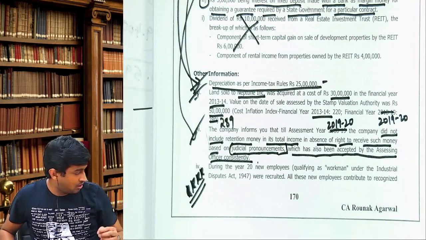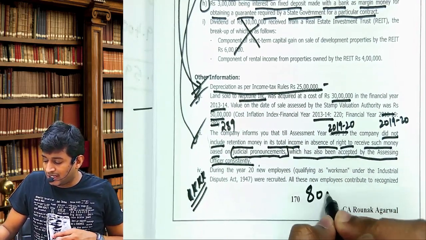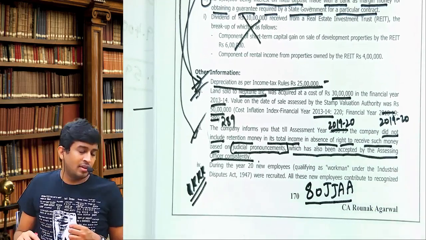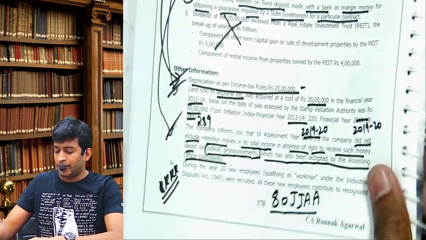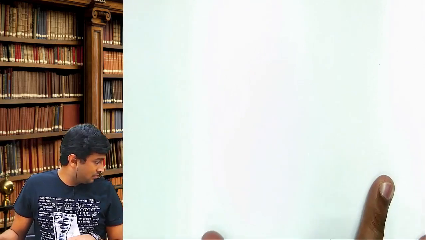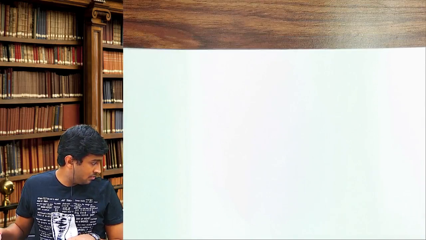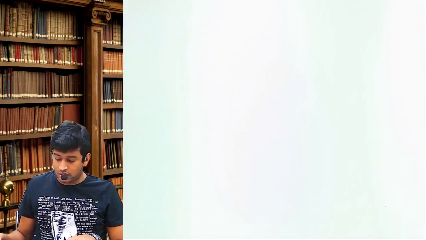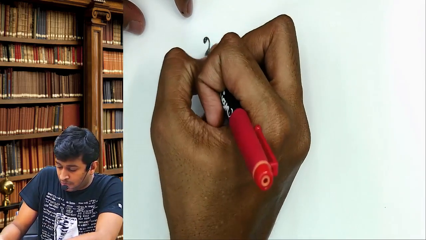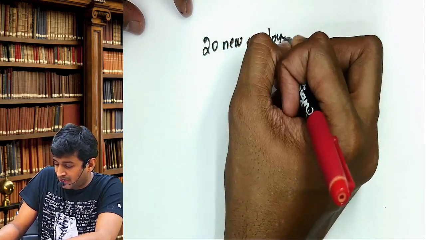Shall I start reading the information now? I hope you must have understood. It is section 80JJAA we are talking about here. Now be careful. Whatever I am asking, please answer. How many new employees were recruited? 20 new employees were recruited.